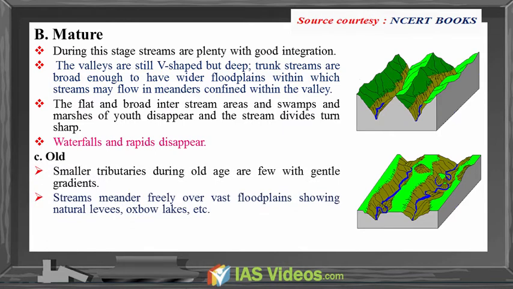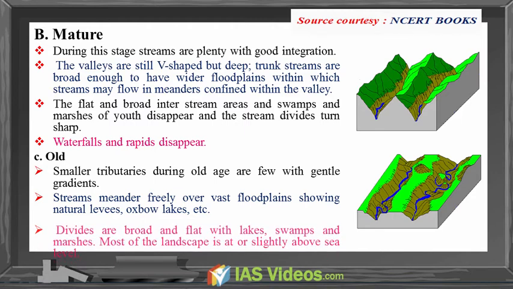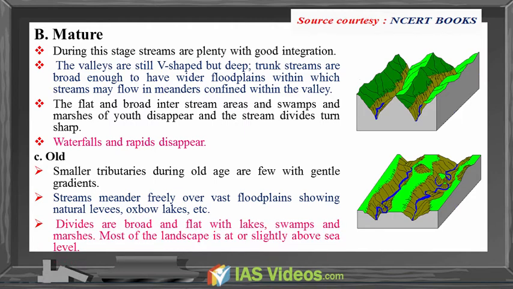Old age. Smaller tributaries during old age are few with gentle gradients. Streams meander freely over vast floodplains showing natural levees, oxbow lakes, etc. Divides are broad and flat with lakes, swamps and marshes. Most of the landscape is at or slightly above sea level.